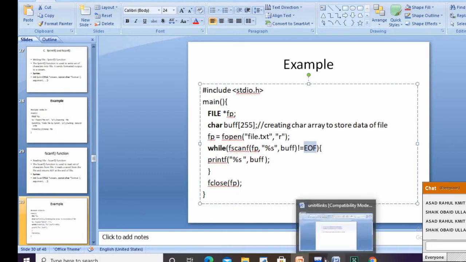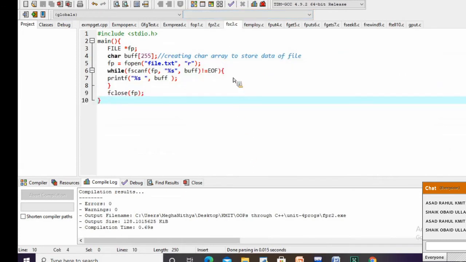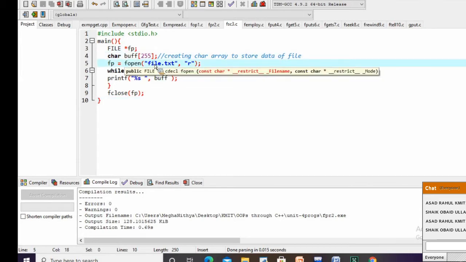We run the same program. This is our program, creating a character array to store the data of a file. What is the file we are reading? The content of a file which we are reading is file.txt.